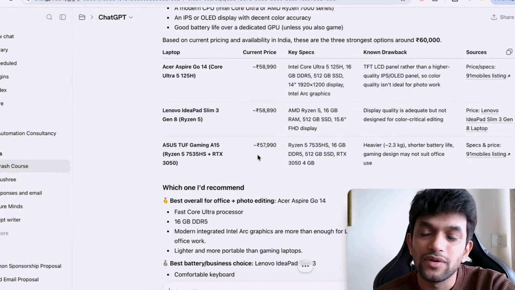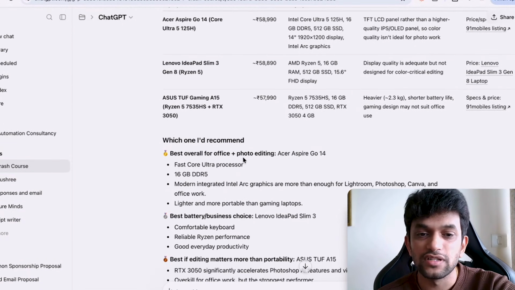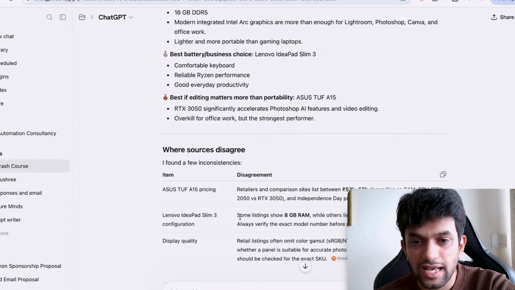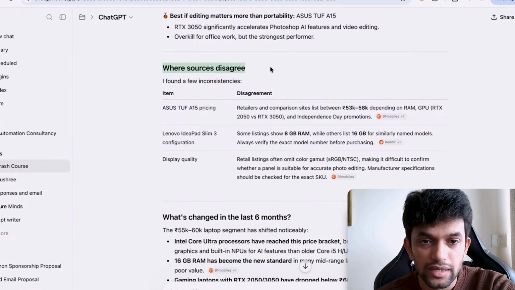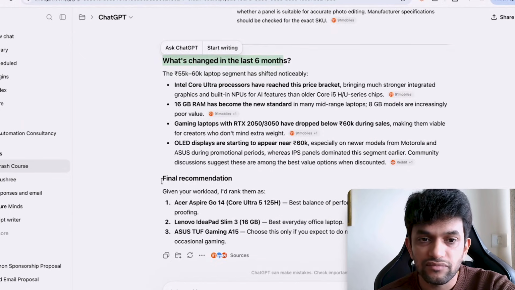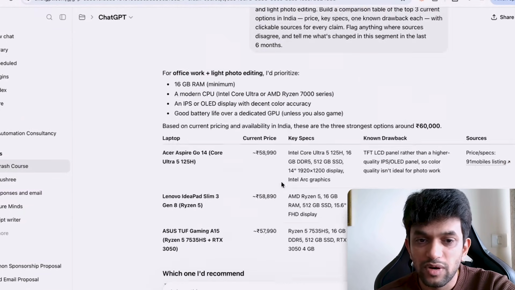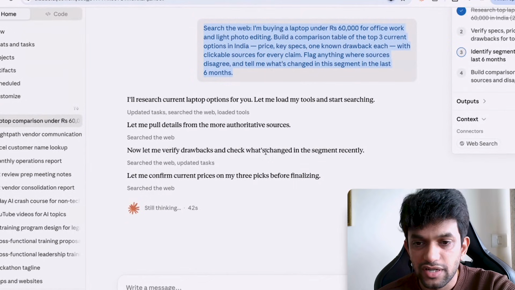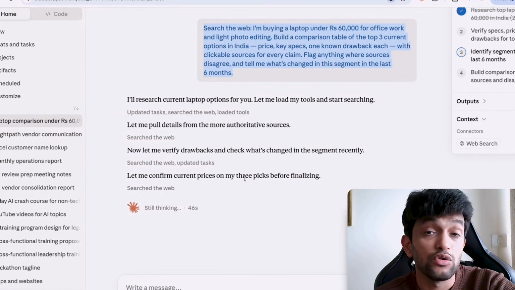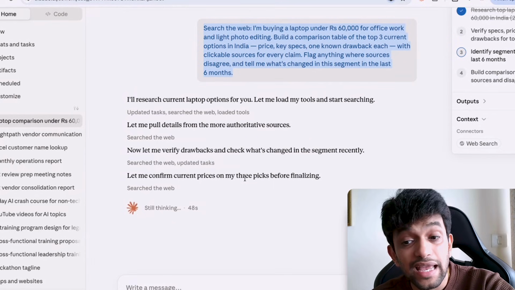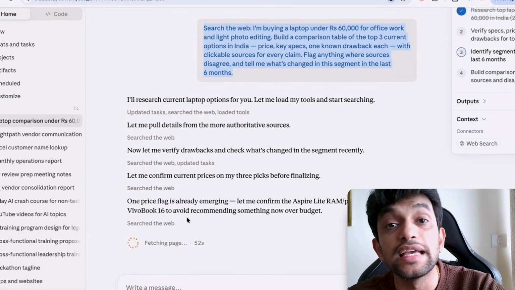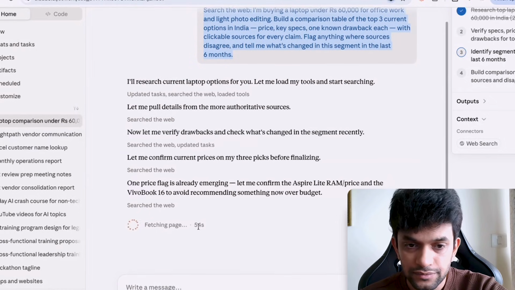ChatGPT went on and it gave me options and answers. Best overall for office and photo editing is Acer Aspire Go 14. Okay. Best battery and all these things. Where sources disagree. What's changed in the last 6 months. Final recommendation it has given me. See, ChatGPT is fast. Claude is slower. So slower means it is thinking and it is good. Good for us. When you have something slow, it is good, guys. It is thinking, right?